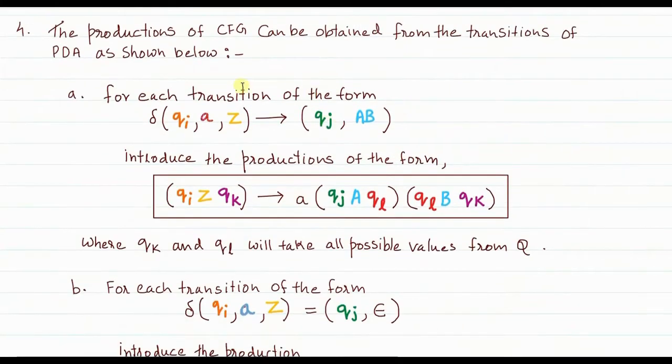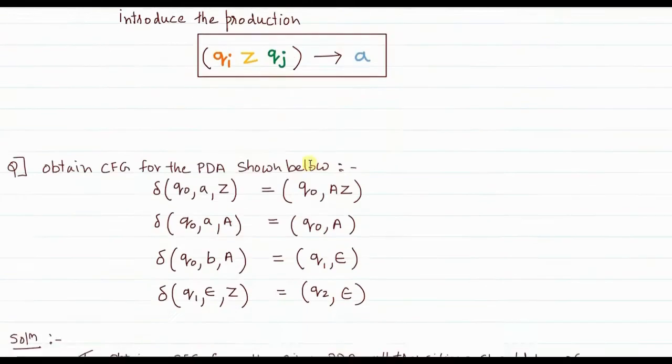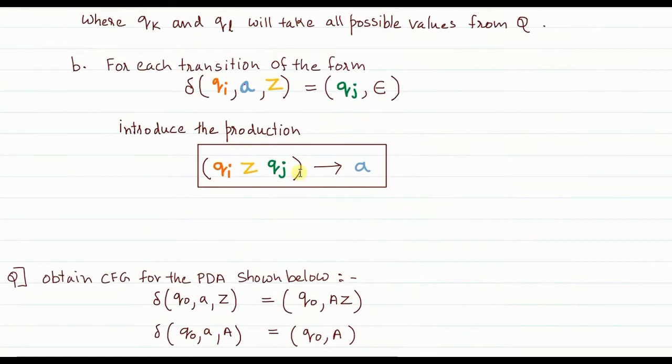So the formula which we had seen previously was for push operations. This formula which we are seeing here is for pop operations. Now if the transition is of this type, then we introduce the production. You write Qi, then you write Z, and then you write Qj. So Qi, Z, Qj would be the non-terminal on the left hand side, and on the right hand side you just write the current input element A. So this is the formula.